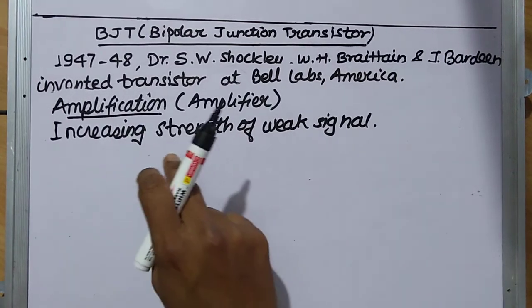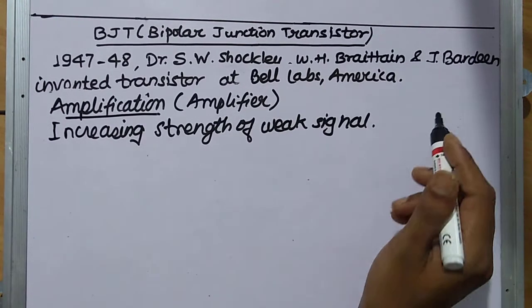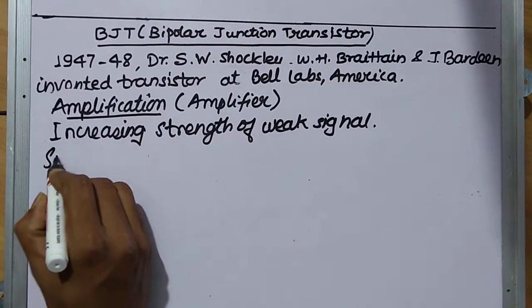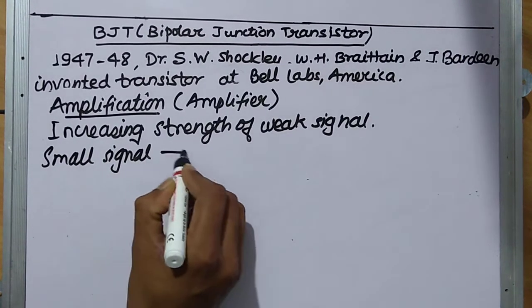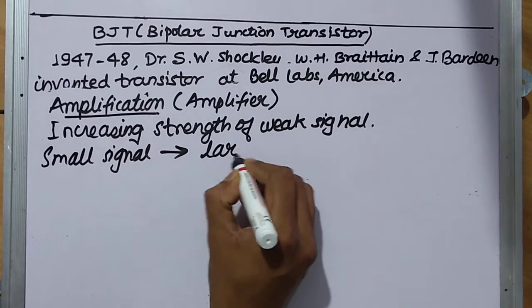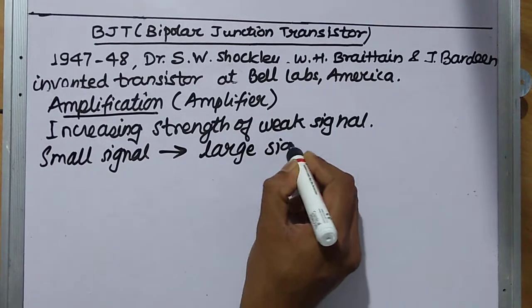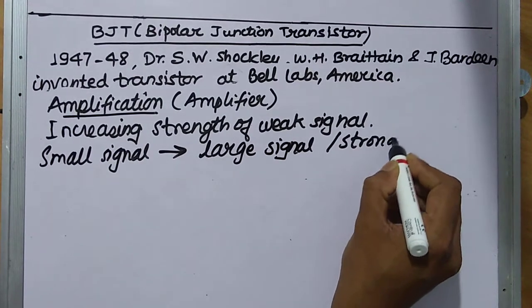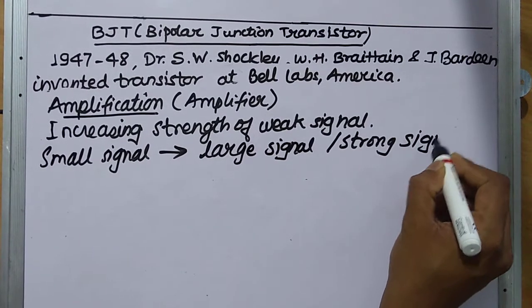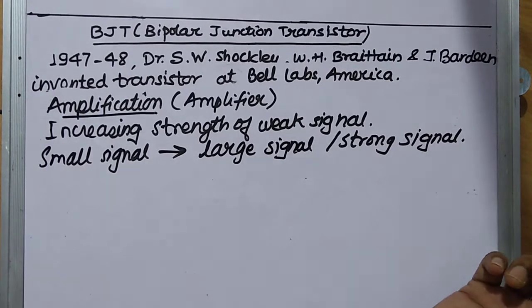Now when the signal strength is increased, we say that a small signal is converted into a large signal or strong signal. So basically what are we increasing?